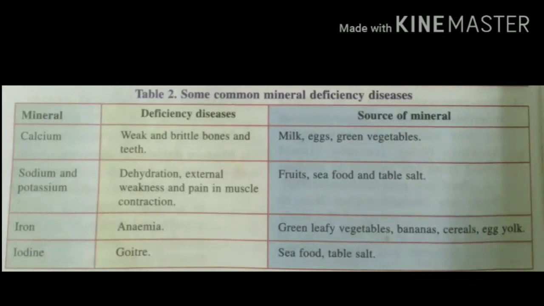So this is the second table of some common mineral deficiency diseases. This table also contains three columns. The first column will give you the idea about the type of mineral. Second column will give you the idea about the types of diseases from which the person can suffer. And third column will give you the idea of food which is a rich source of minerals.